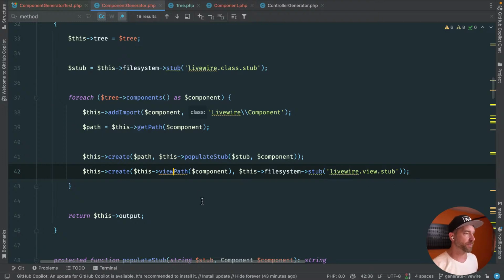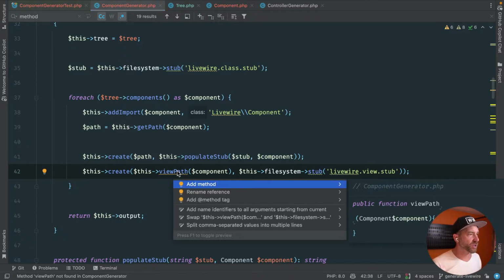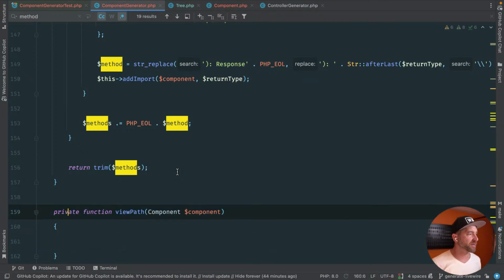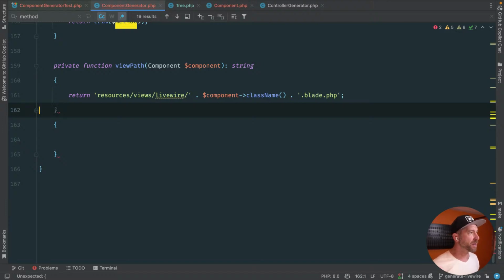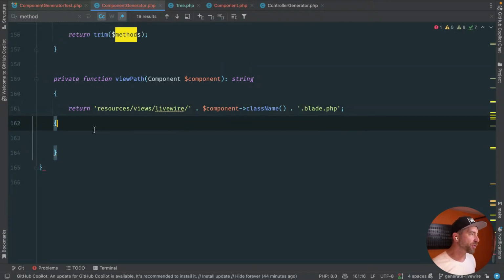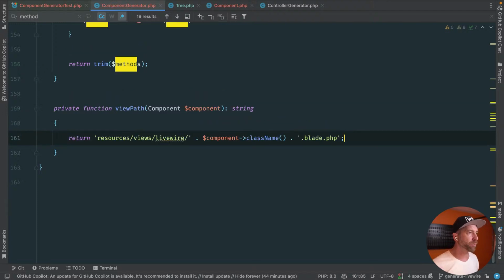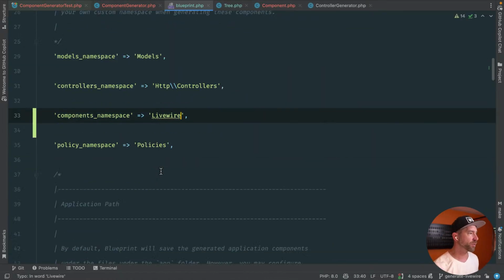Get the view stub. There's no population for it. Maybe we populate it with the template name or the component that it's using. We could do a little @c thing in there, maybe for some click-through context. We'll see. I think for now, let's just leave it as is. Let's just make a little method here to generate the view path based off of the component. So we know here that this is going to return a string. This should probably theoretically be configurable, but again, for now, I don't have a test driving that out to be configurable. So let's just say, or well, wait a second, is the view path configurable?